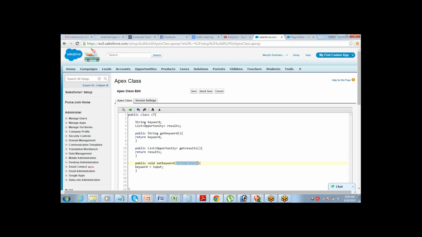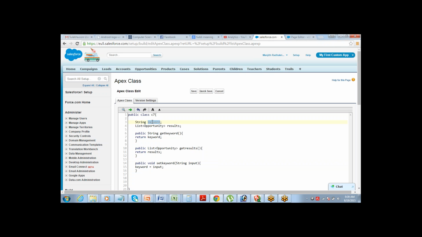Okay, that I understand. But this string keyword in the first line, I think that's why I'm confused. That's another variable, right? I have to define a variable for my search instance. Correct, what needs to be searched?